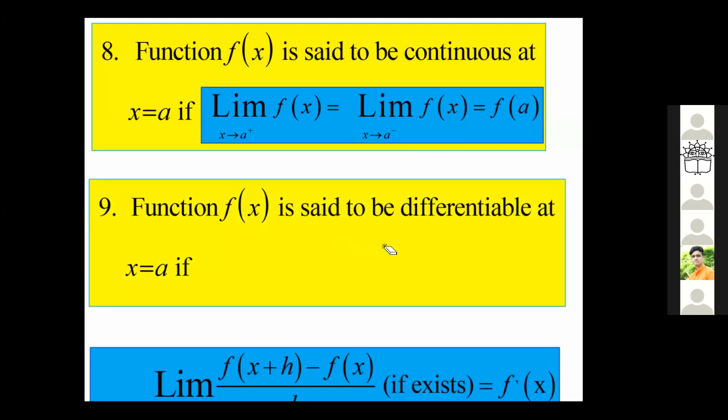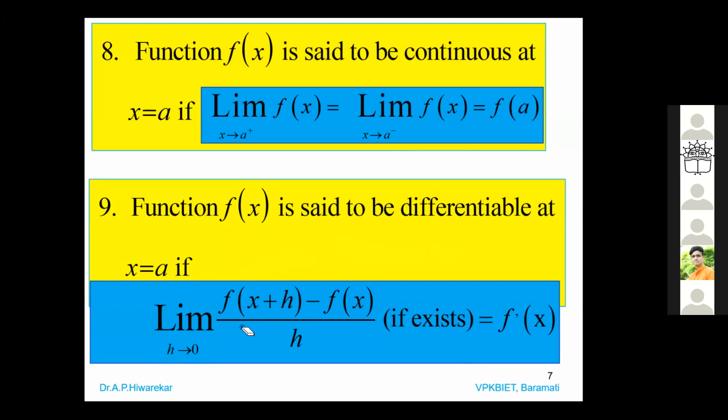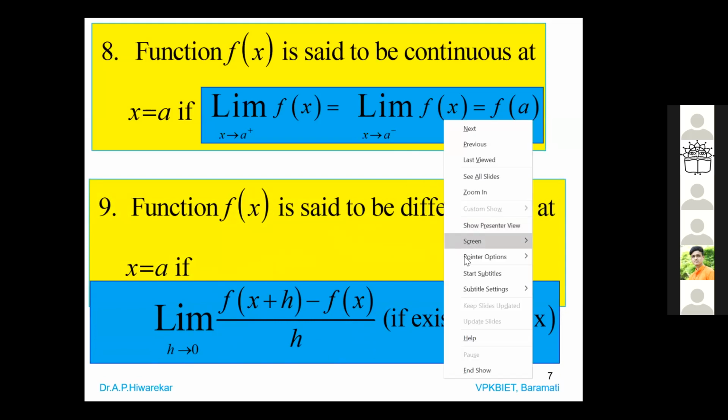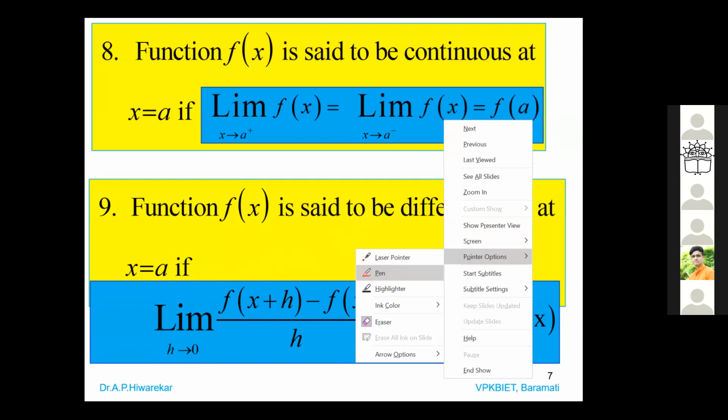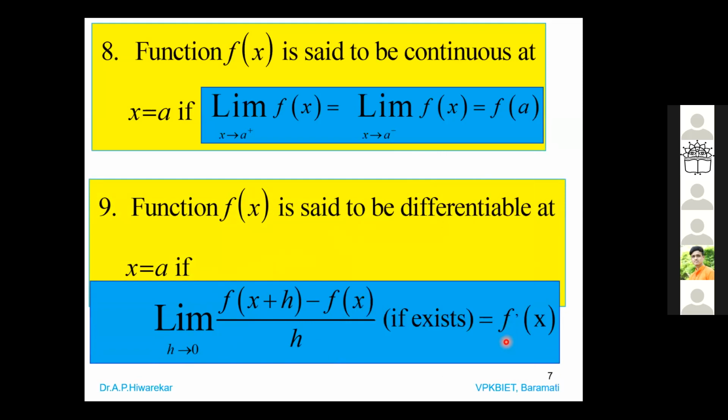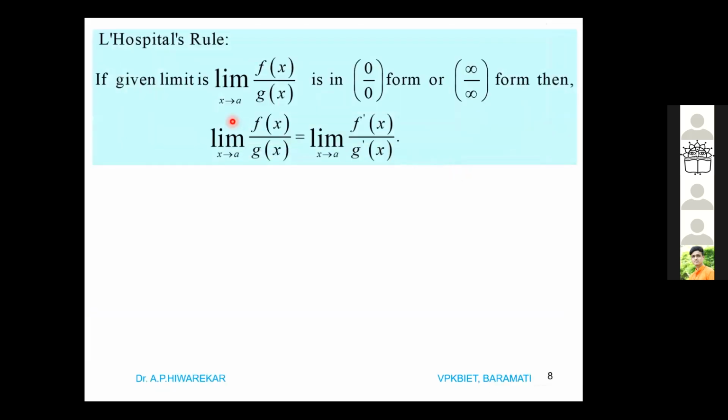Then we have the function is said to be differentiable if the limit of f of x plus h minus fx divided by h as h tends to 0 exists. It is called a derivative and it is denoted by f dash of x. So the value of this limit, if it exists, is called the derivative of the function. Shall I go ahead? Yes, sir. Okay. So these are the basic definitions.